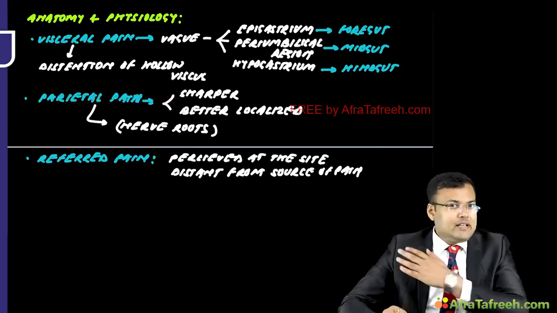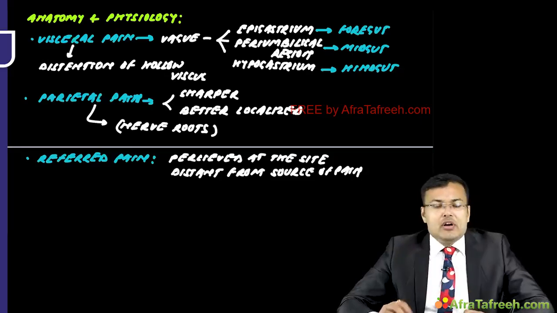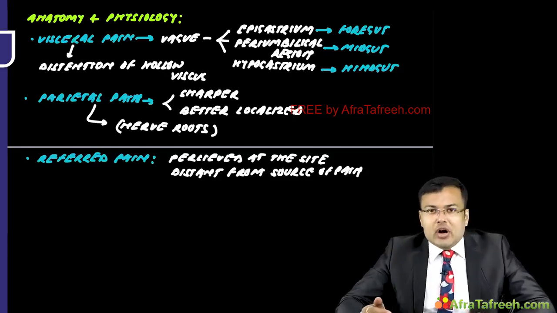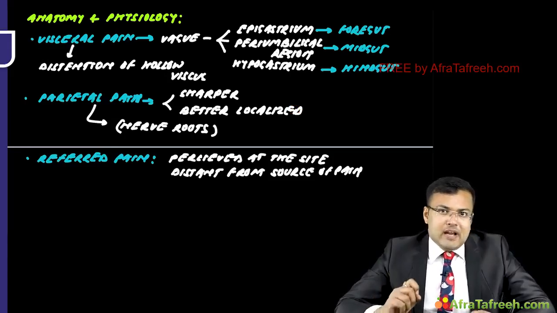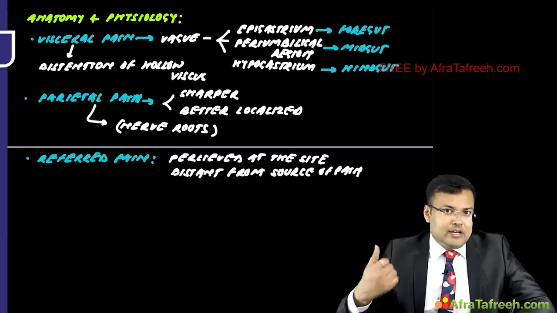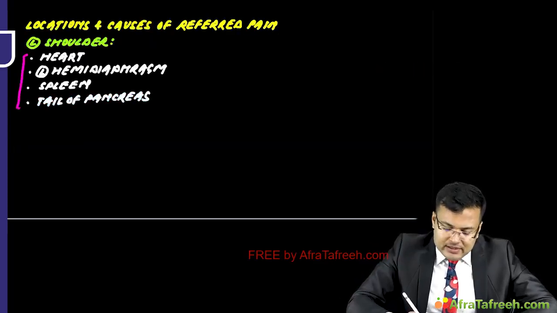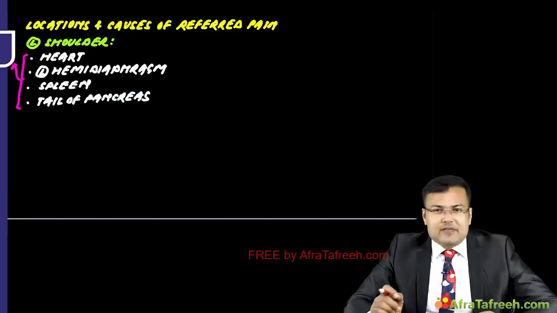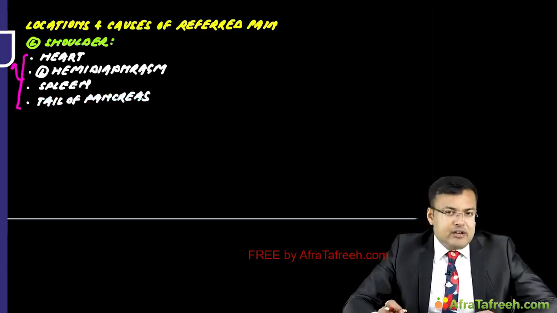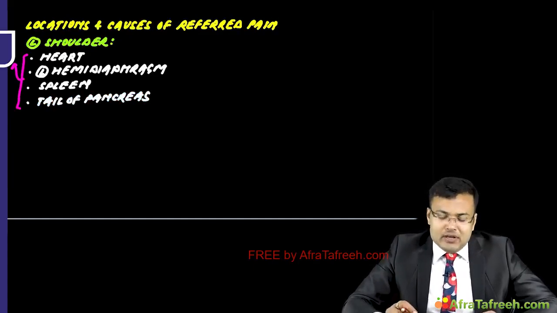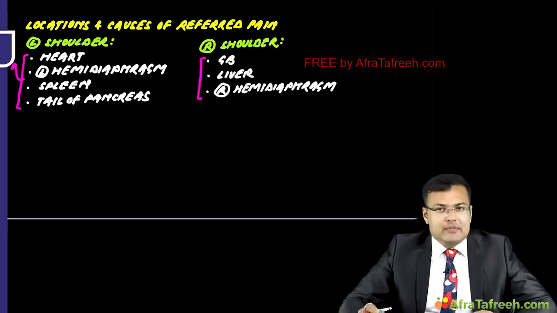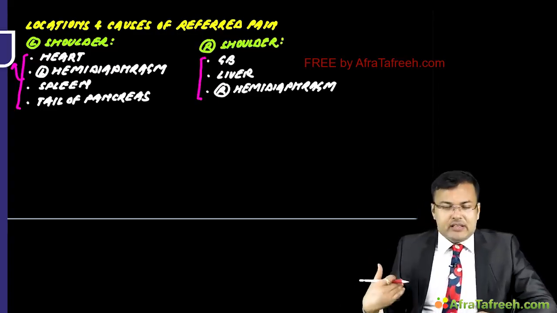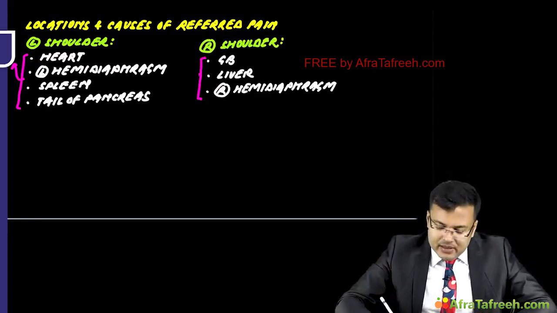Similarly, in which cases is there referred pain to the right shoulder? Whenever some pathology is there with the gallbladder, liver, or some irritation of the right dome of the diaphragm, the right hemidiaphragm, in that case there is referred pain to the right shoulder. So we discussed that whenever there are pathologies of the heart, irritation of the left hemidiaphragm, spleen or tail of the pancreas, there is referred pain to the left shoulder. Similarly, in gallbladder pathologies, when the gallbladder is inflamed, liver pathologies, or irritation of the right hemidiaphragm, there is referred pain to the right shoulder.